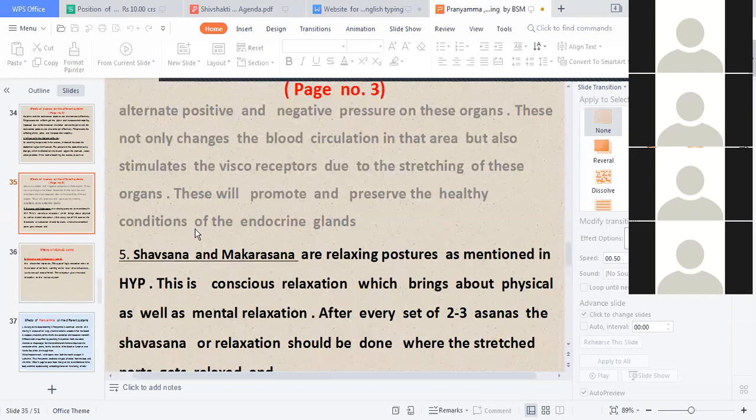Endocrine glands क्या है? Pituitary gland, thyroid, parathyroid, okay, pineal gland. These are the endocrine glands. This Poonam will take tomorrow.